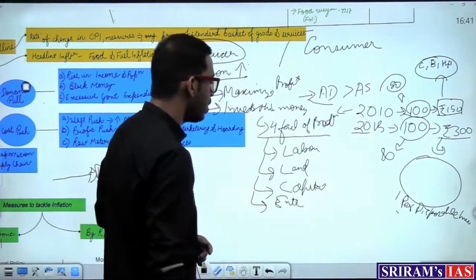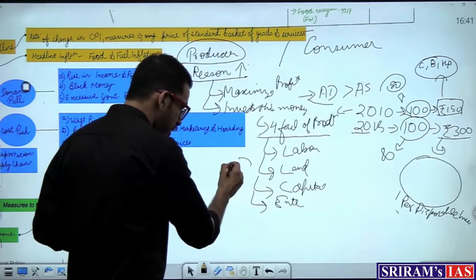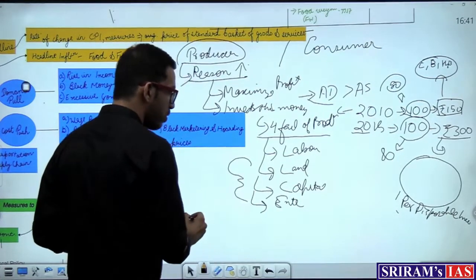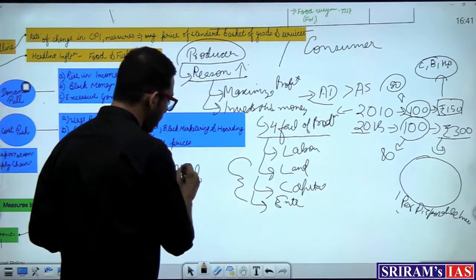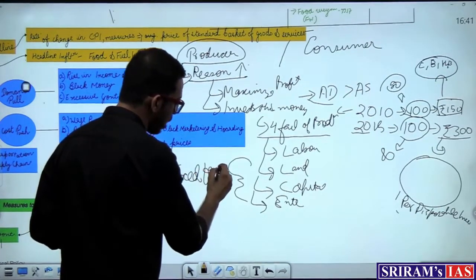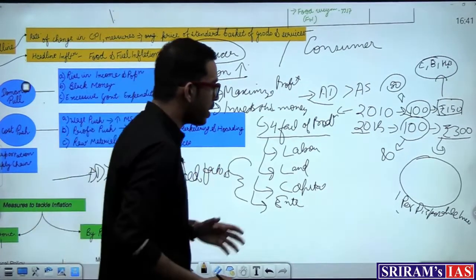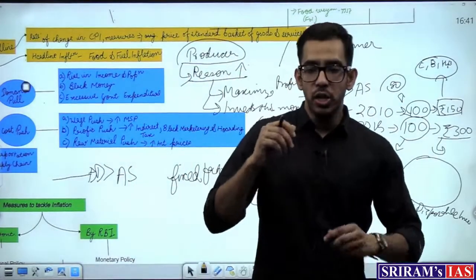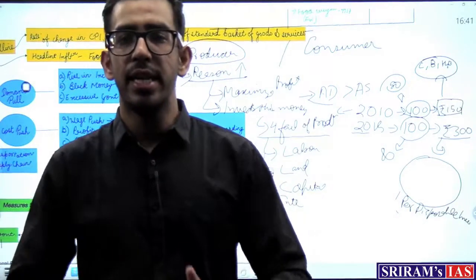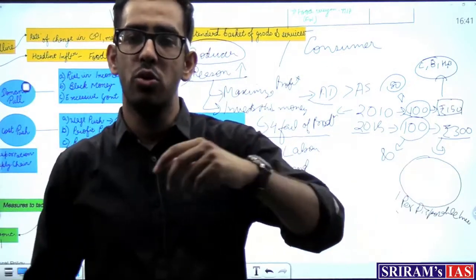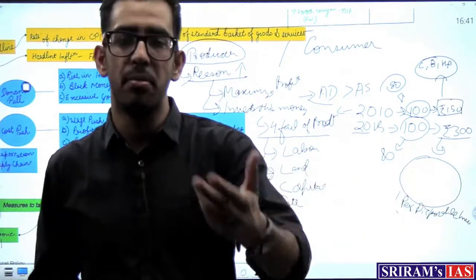So when I'm talking about these 4 factors of production, you have to always remember that 3 of the 4 factors of production are fixed factors. What do you mean by fixed factors? When I'm talking about fixed factors, what I'm trying to say is that you cannot, in a short period of time, decrease their size or increase their size. They take a long duration of time for their increment basically.